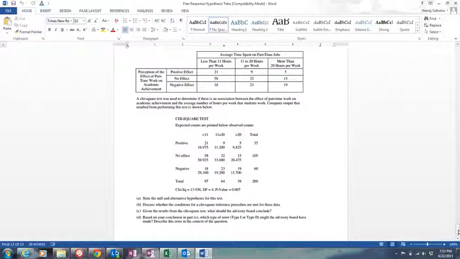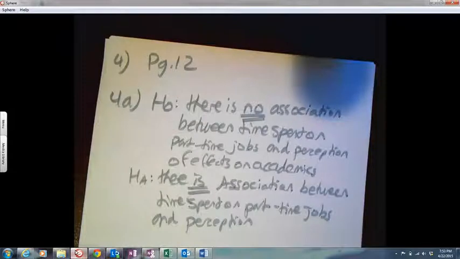You could have just said, there is association between time spent on part-time jobs and perception. You all cannot even see what I'm writing. I apologize for not switching the page back. Here you go.